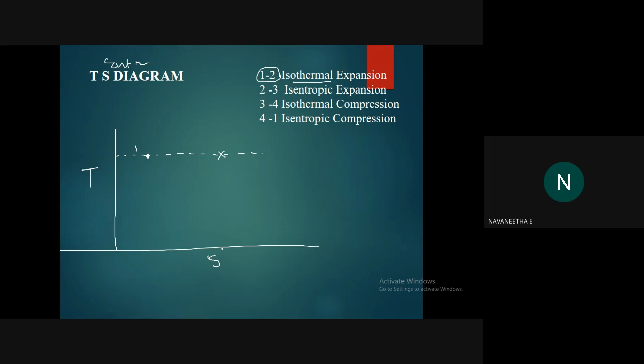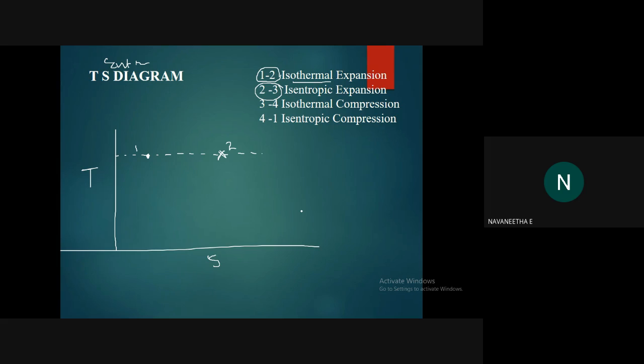Entropy is the degree of disorder, and it will change. It will increase, because the volume is rising, and rising volume means the entropy also increases. So the second point should be like this.